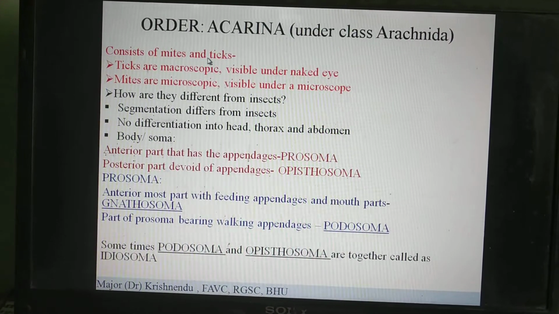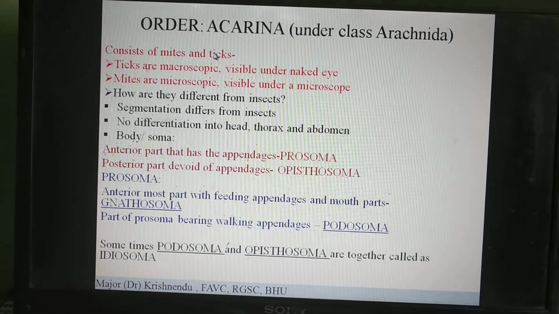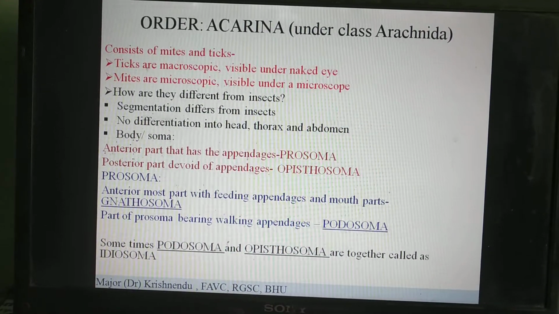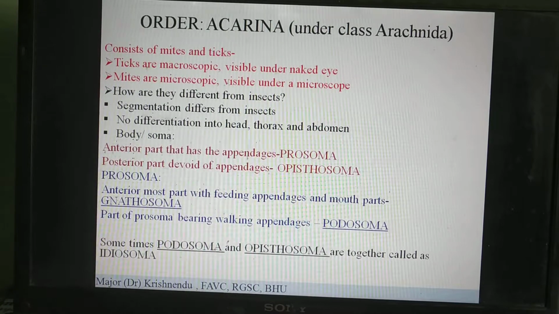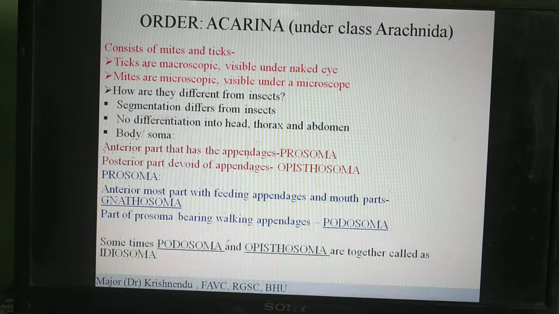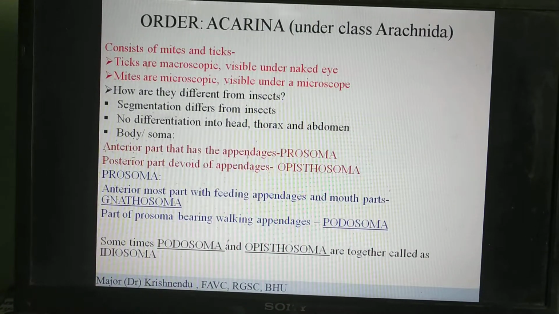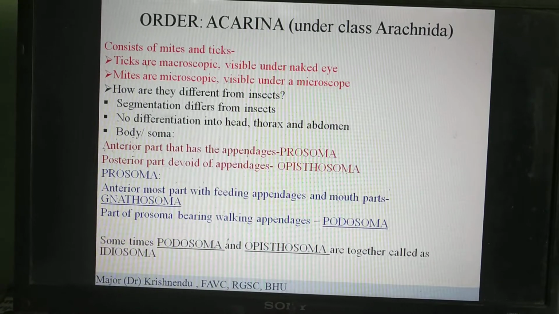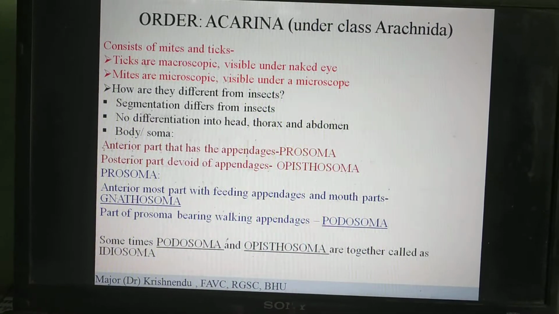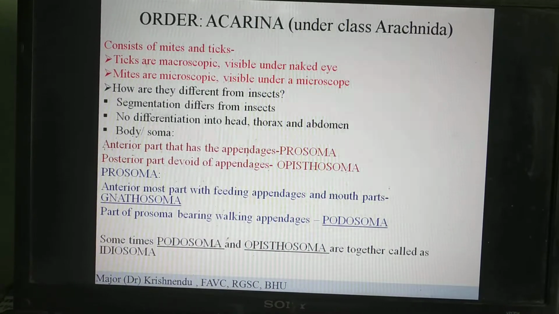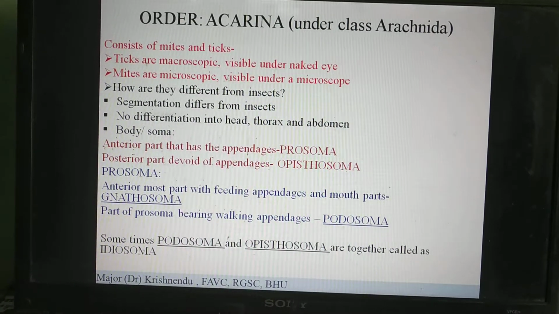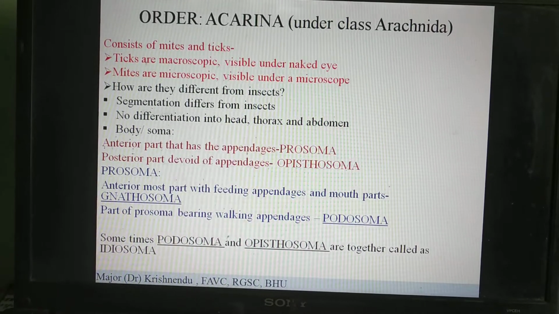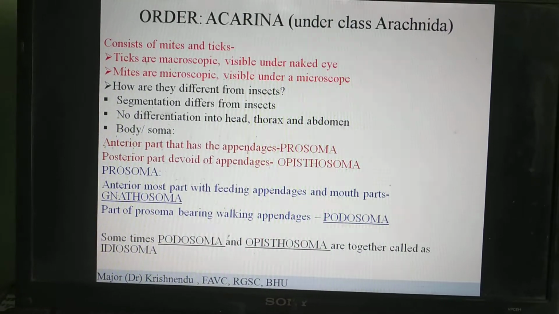So what are ticks and mites? How do we grossly differentiate between them? They have some similar characters, which is why they have been placed under the order Acarina. Ticks are macroscopic in nature; they can be seen with the naked eye. Both of them are ectoparasites. They are found on the body surfaces, on the skin. They infest the skin. Ticks are macroscopic, you can see them on the surface of the skin.